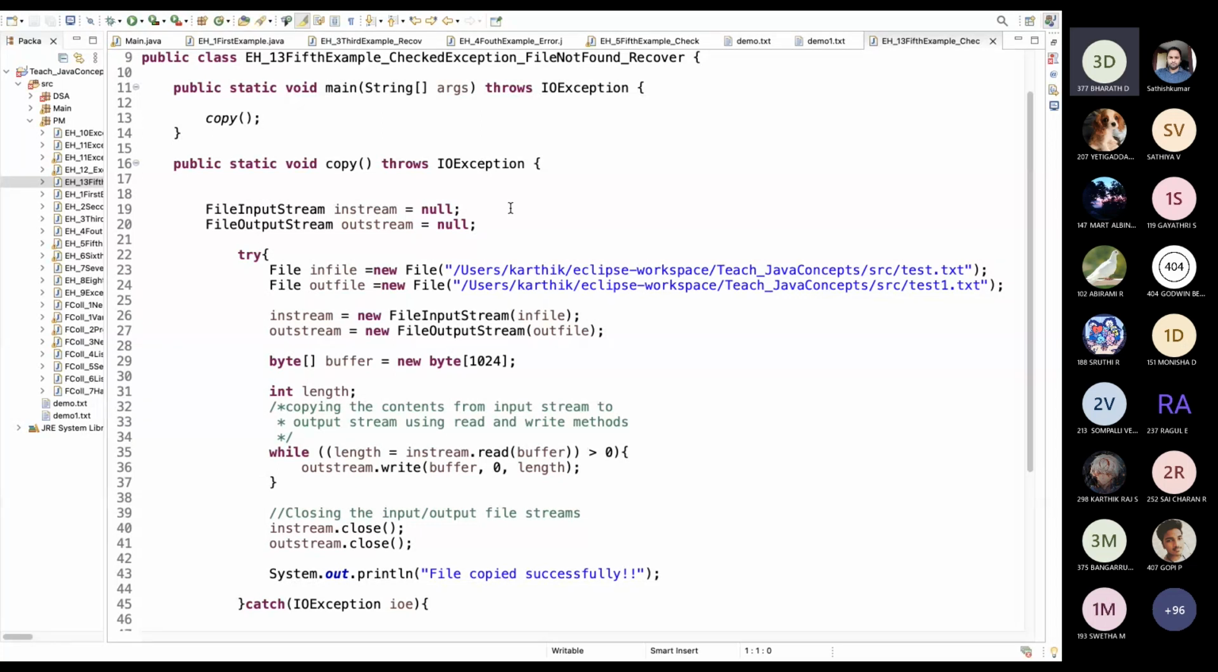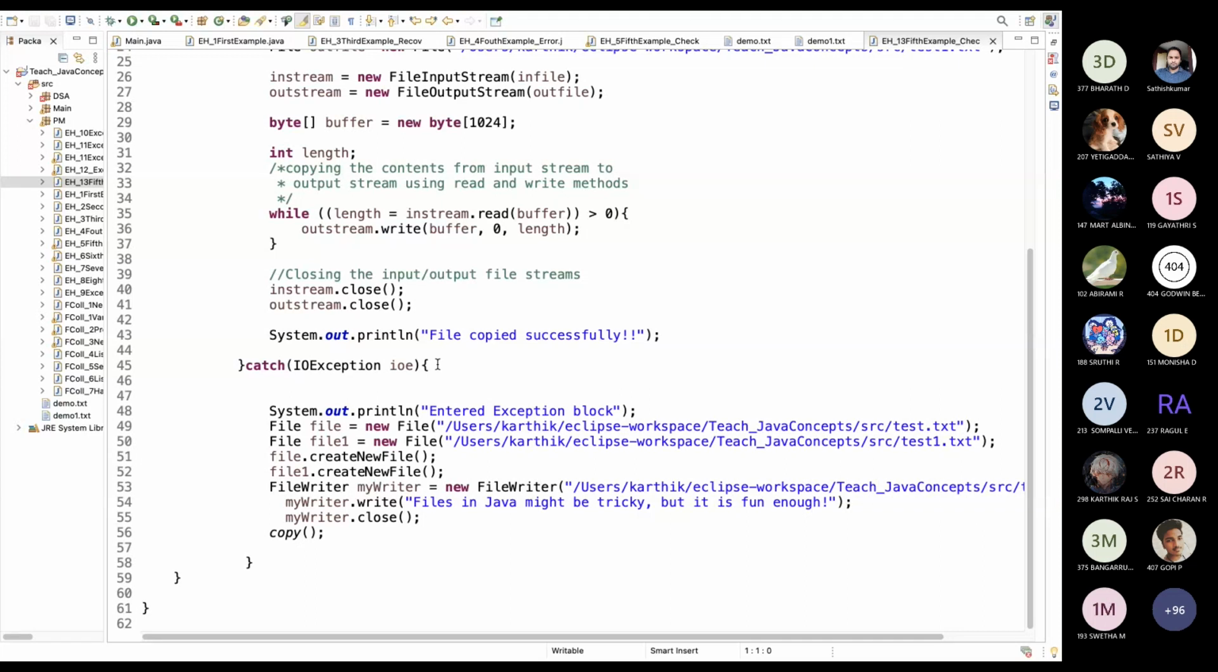File not found error. Yes, we will be getting an error called file not found error. The error will be coming here, right? The exception will be coming here. Yes, the exception is coming here.